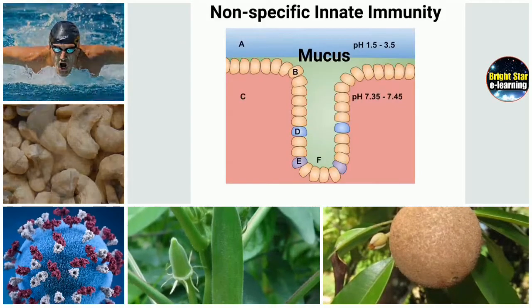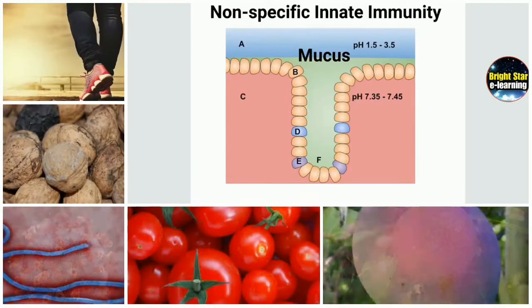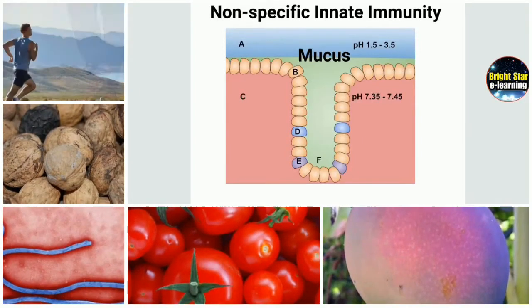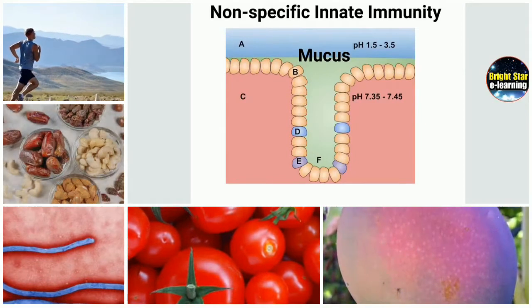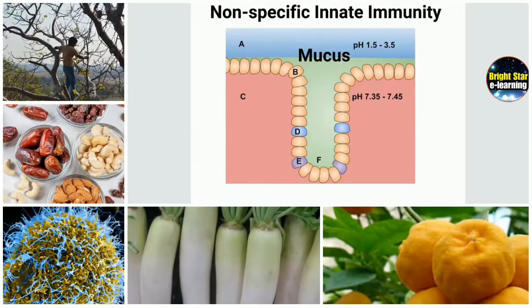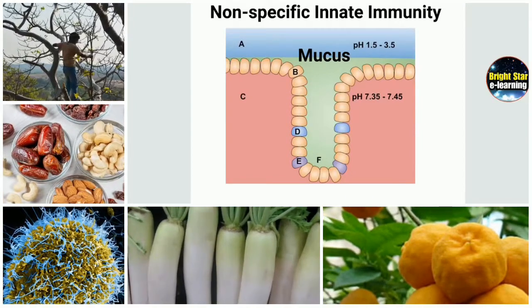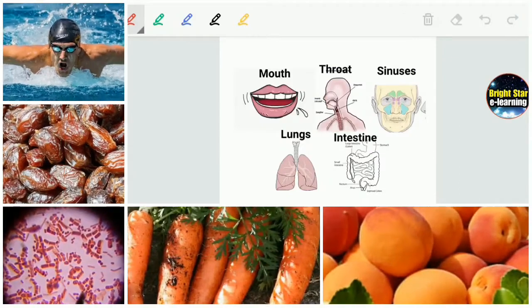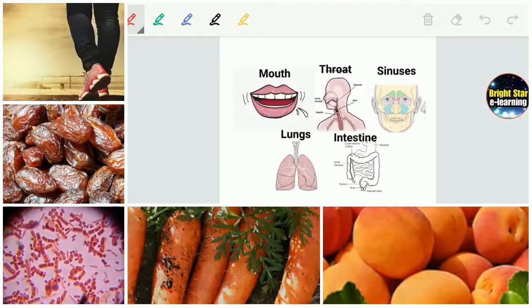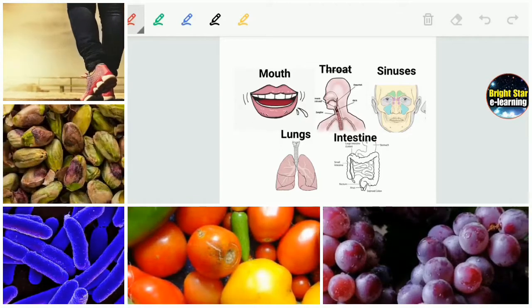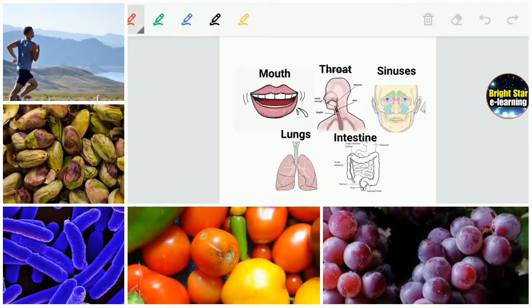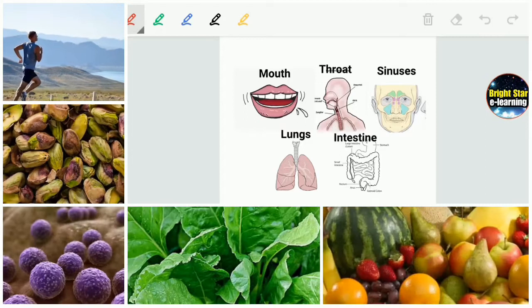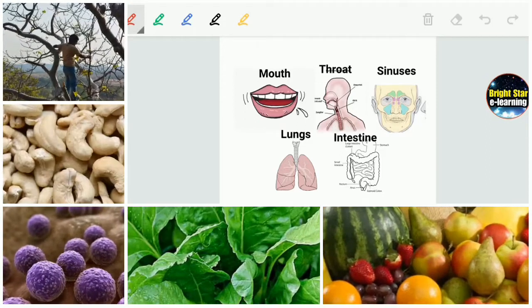Mucus secreted by different parts of our body also provides immunity against different kinds of disease. Mucus is common. Here you can see the mouth, where mucus is secreted. In the throat, sinuses, lungs and intestine, a lot of mucus is there.